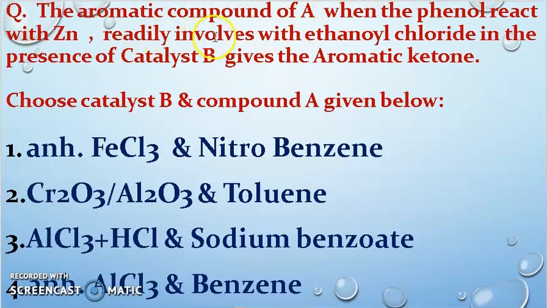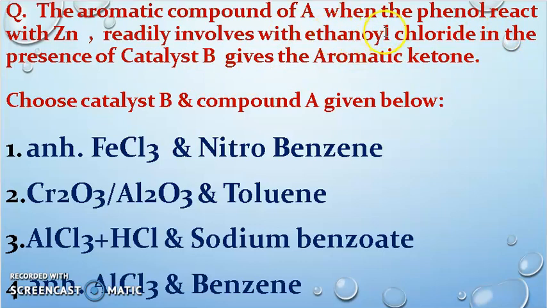Then after that, it readily reacts with ethynyl chloride in the presence of B and gives an aromatic ketone. That means it reacts with ethynyl chloride. You know that the other name is actually acetyl chloride, right? So it reacts with acetyl chloride in the presence of catalyst B and gives an aromatic ketone.